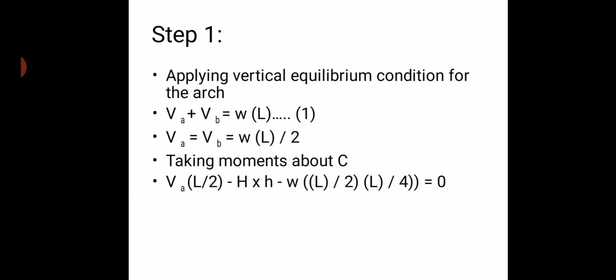Convert that into kilonewton: W multiplied by L by 2, and half of that distance, L by 4. So W into L by 2 into L by 4, again acting in the anti-clockwise direction, hence negative. As I said in the earlier discussions, the moment about the crown will always be equal to 0, therefore I have equated this to 0.